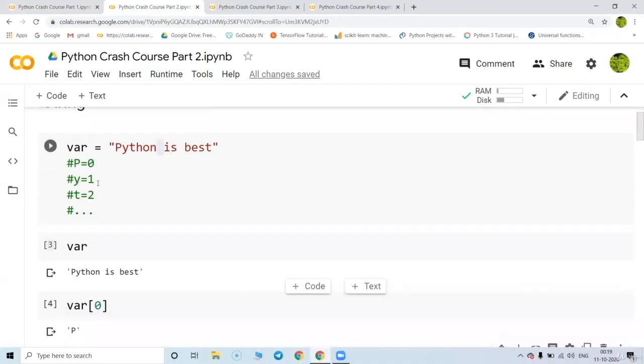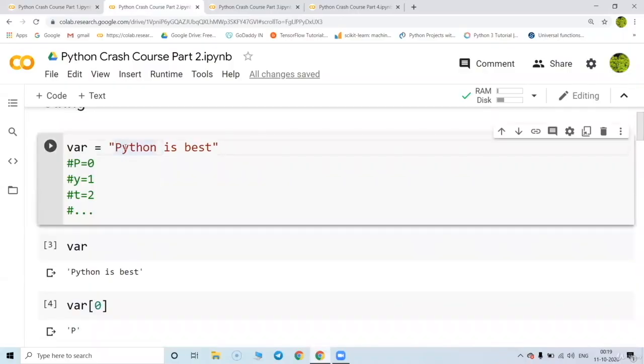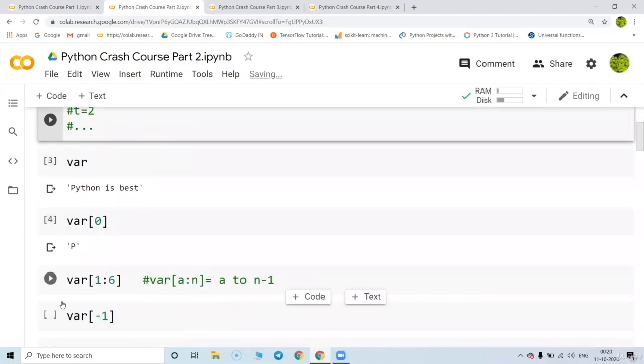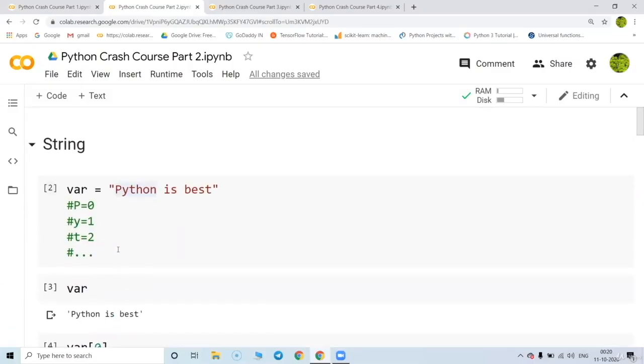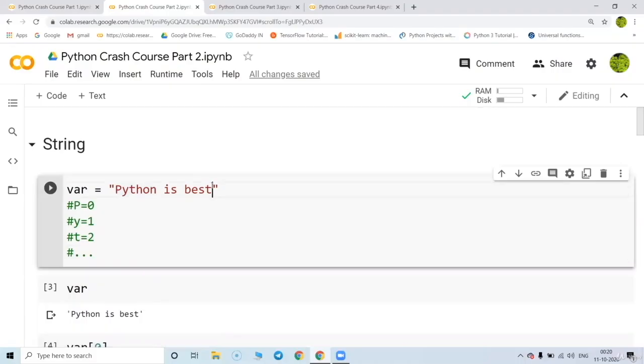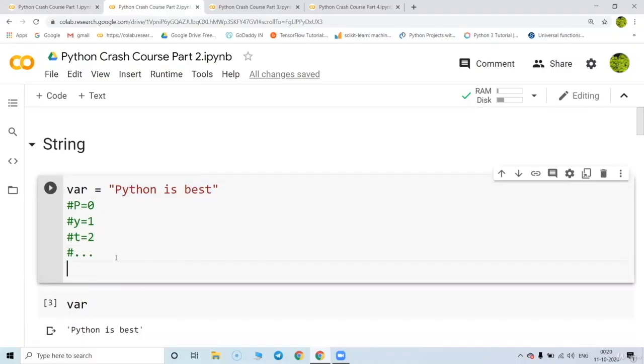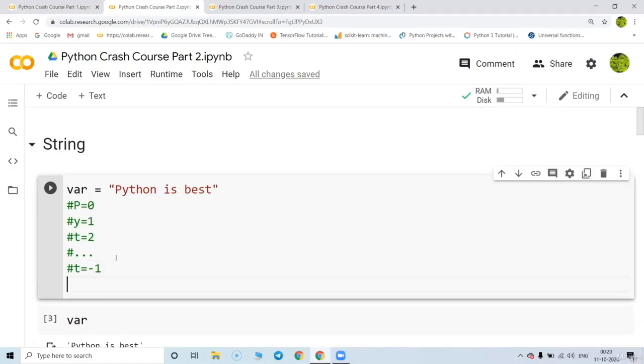So when you write 1 to 6, it is going to present 1 to n minus 1, that is 5. So 0 is at P, 1 at Y, 2 at T, 3 at H, 4 at O, and 5 at N. So YTHON, this is how it is going to be represented. Similarly, in Python we also have negative indexing. Let me put a hash mark: T is at -1 location. Similarly, going ahead, S is at -2 location, and so on.